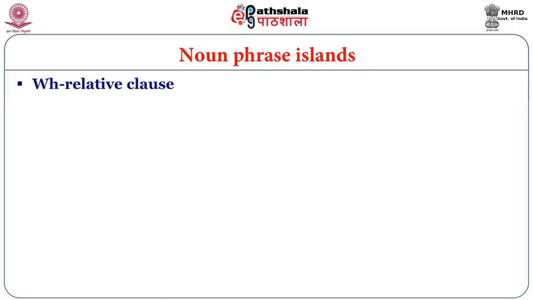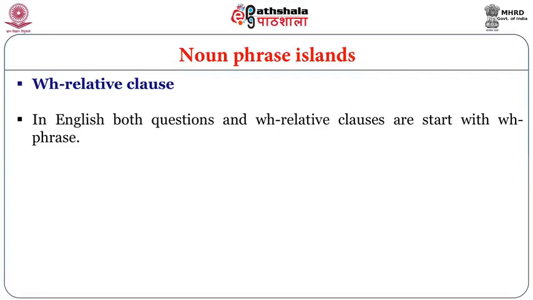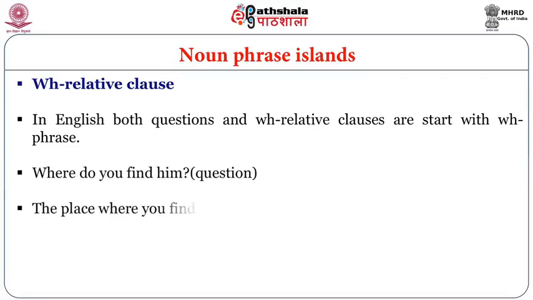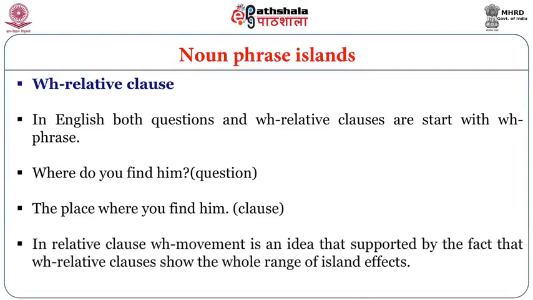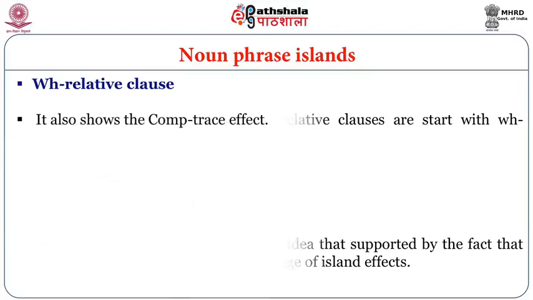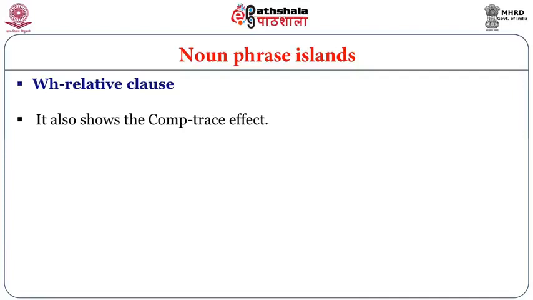Now we have relative clauses as instances of WH movement. We have the WH relative clause. In English, both questions and WH relative clauses start with a WH phrase. Where do you find him? That's a question. The place where you find him is a clause. In relative clauses, WH movement is an idea that's supported by the fact that WH relative clauses show the whole range of island effects. It also shows the comp trace effect.